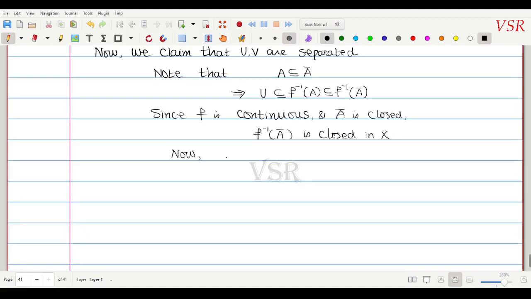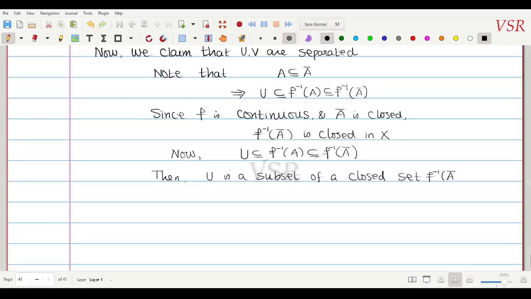Now tell me this: U is a subset of f inverse of A, and f inverse of A is a subset of f inverse of A closure. Then U is a subset of a closed set, namely f inverse of A closure.